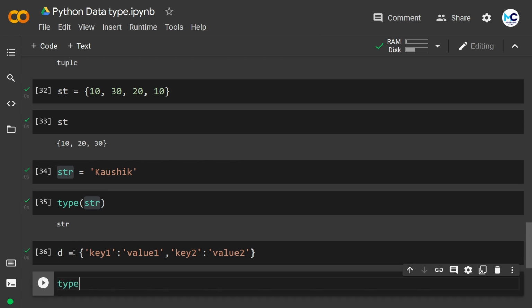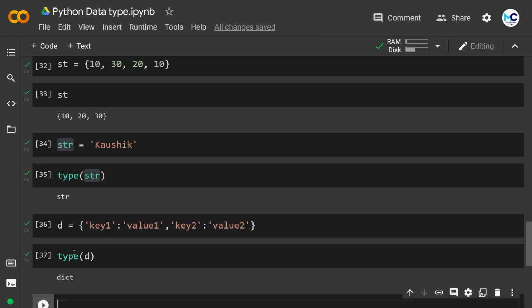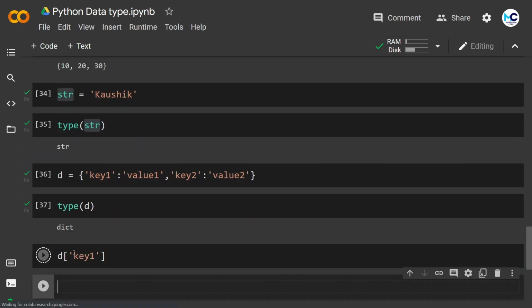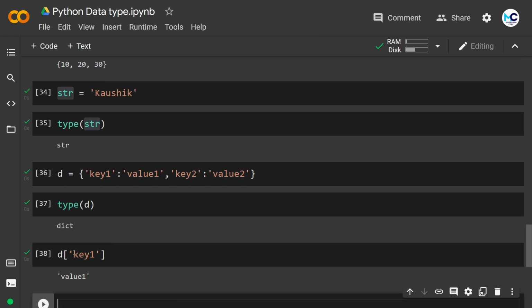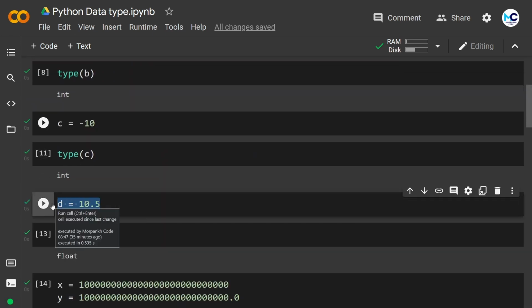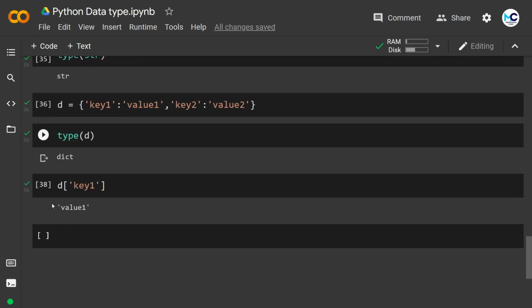If I want to access any values from a dictionary, I can use keys instead of index values. So here I am trying to access the value of key 1. I can write D and in square brackets I can pass its key. So here I got value 1 in the output. Have you noticed that we have also used D for another variable here? In Python, whenever we change the value of any variable, Python will change its data type accordingly.